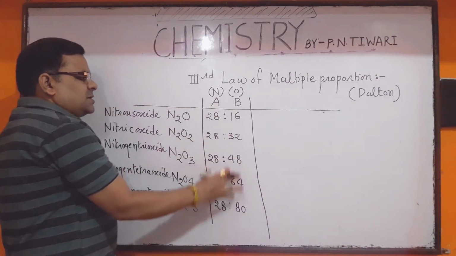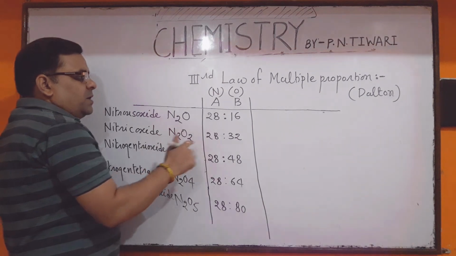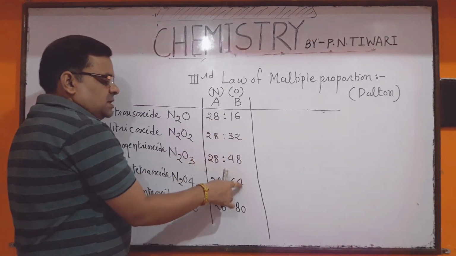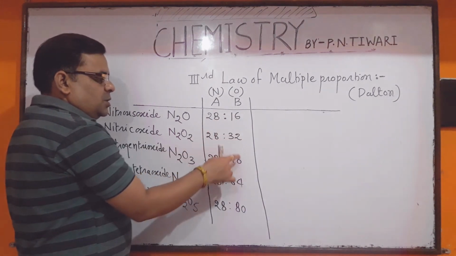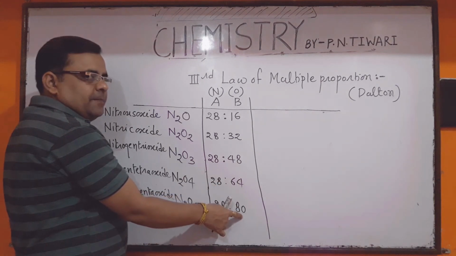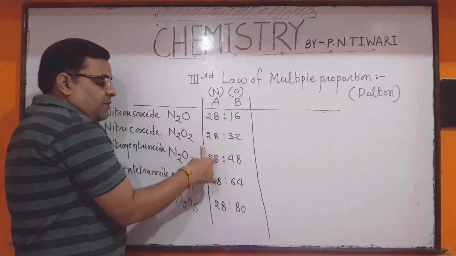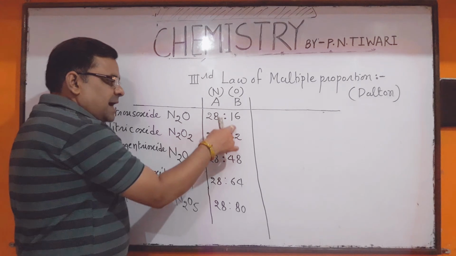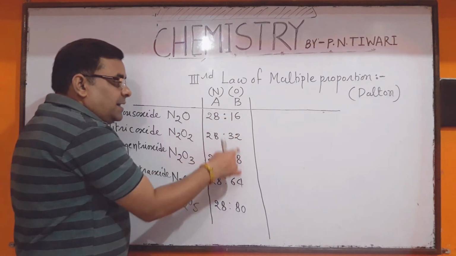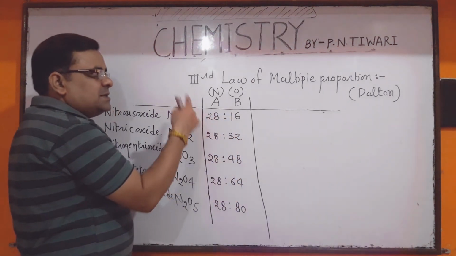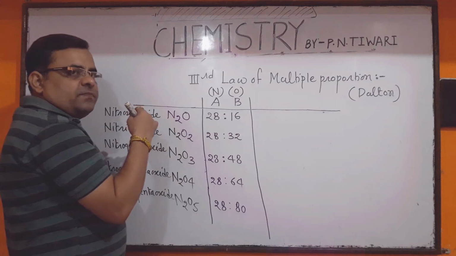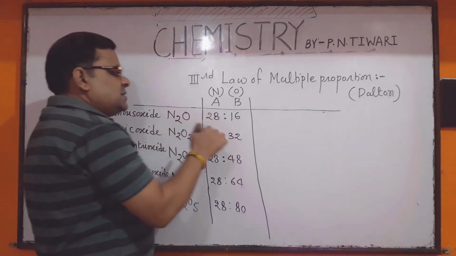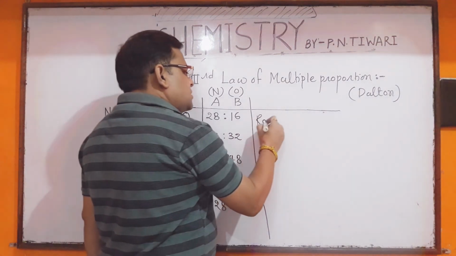So in these oxides of nitrogen and oxygen, the different weights of oxygen, 16, 32, 48, 64 and 80, which combine with the constant weight of nitrogen, always bear a multiple ratio, which verifies the law of multiple proportion. So in these oxides, what is the ratio of weights of oxygen?